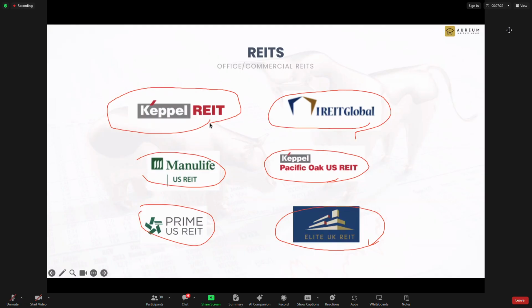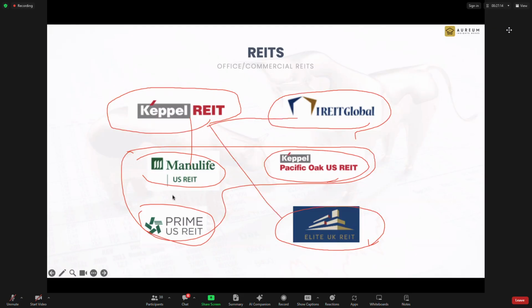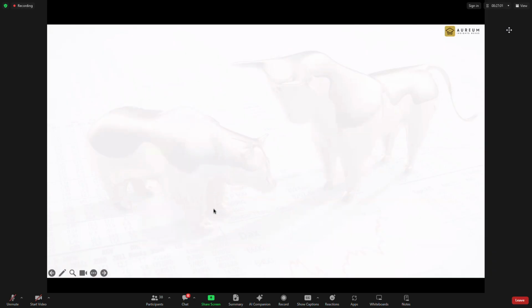So in a way, you can compare these three, they are all US. But you cannot compare Keppel with Iris, Keppel with UK, because they are different. Even Elite UK and this one also not comparable, because they are at different place. So in the end, they are more of an independent aspect.